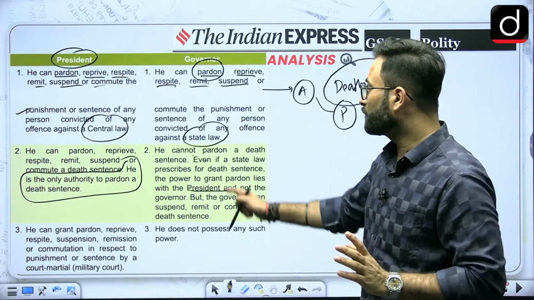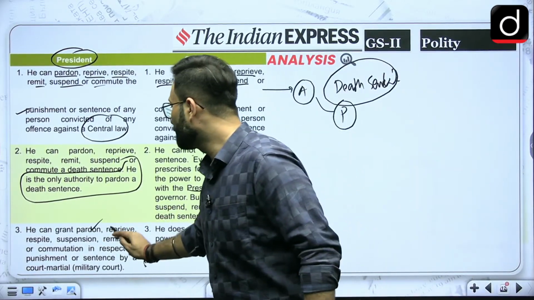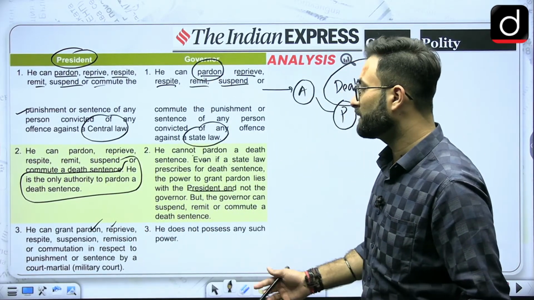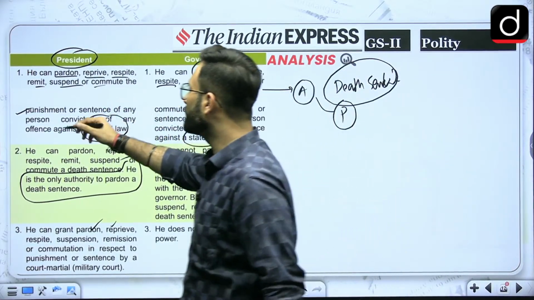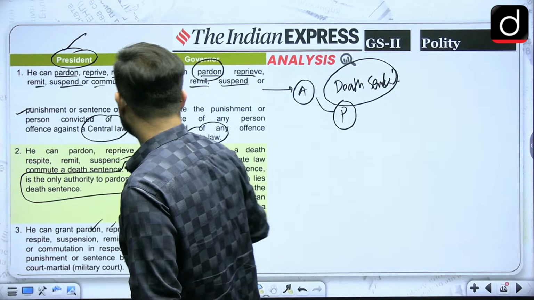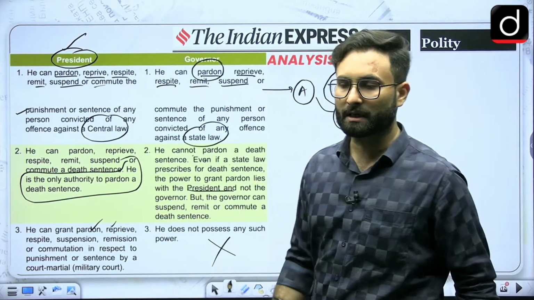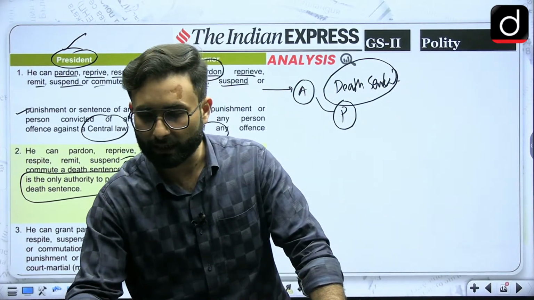Coming to the next one, he can grant pardon, reprieve, respite, remission and commutation in respect to the punishment or sentence by a court martial. When we talk about the court martial or the military courts, the president has the power, the governor does not possess any such power. So that is the difference between the pardoning power of the president and the governor.